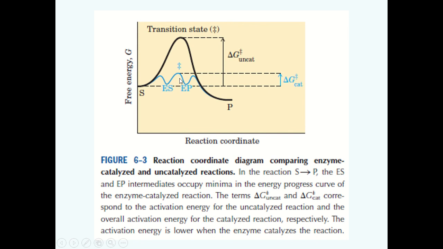However, for the uncatalyzed reaction from the ground state to the transition state, there is a very large difference of energy. So this reaction cannot take place uncatalyzed. Now, how do enzymes decrease this energy of activation? Enzymes form multiple non-covalent interactions with their substrates.